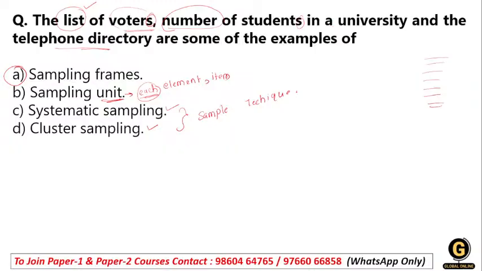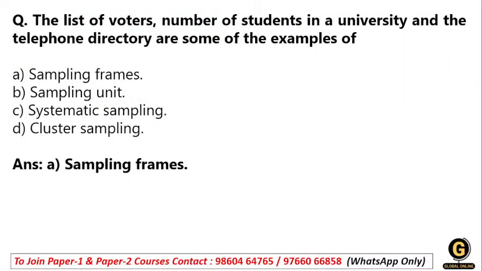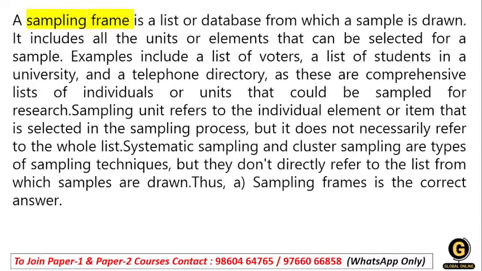So when we're talking about the whole thing, that is a sampling frame. When we are talking about each and everything, that is a sampling unit. Systematic sampling and cluster sampling are sampling techniques. So the right answer will be sampling frame. Understand? Now moving toward the next question.